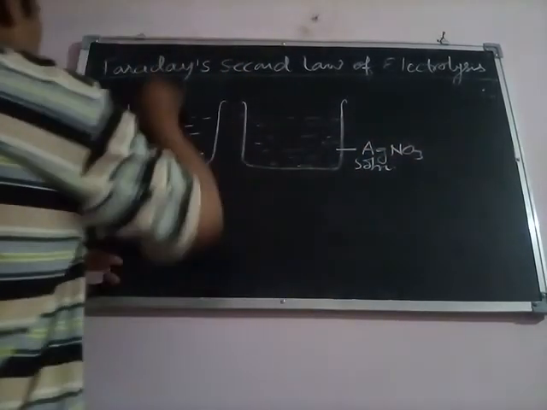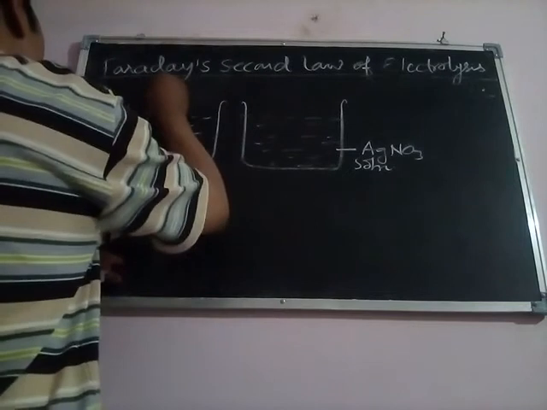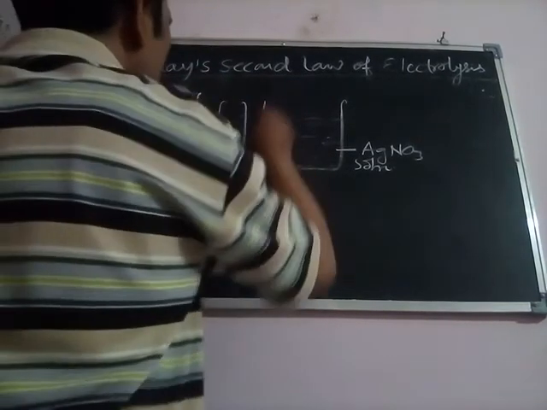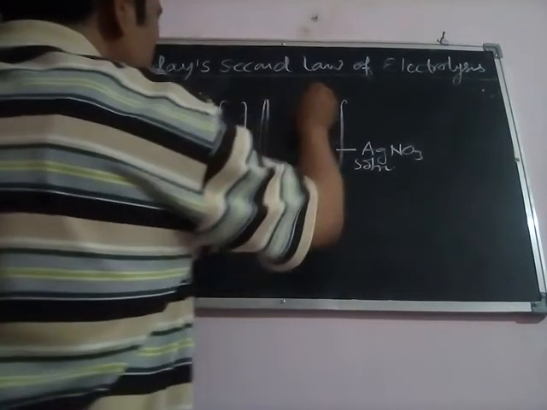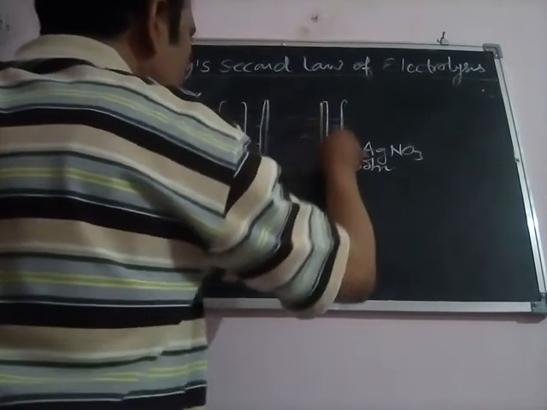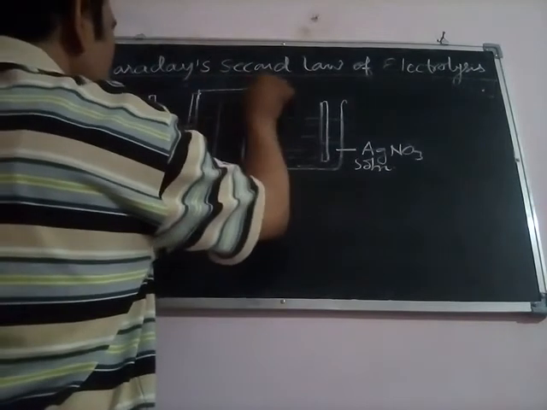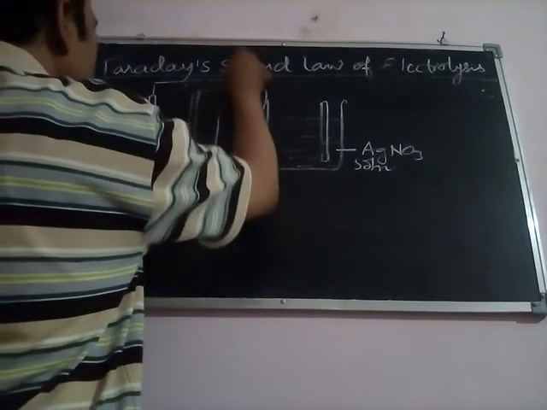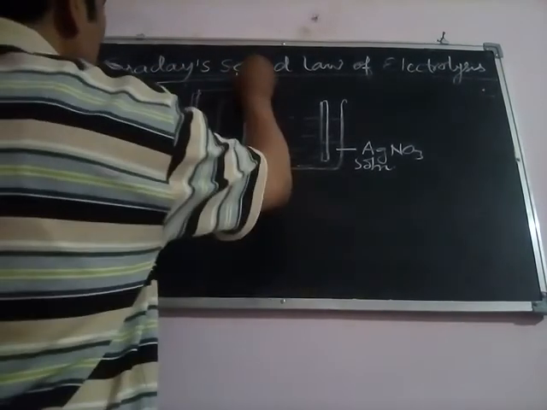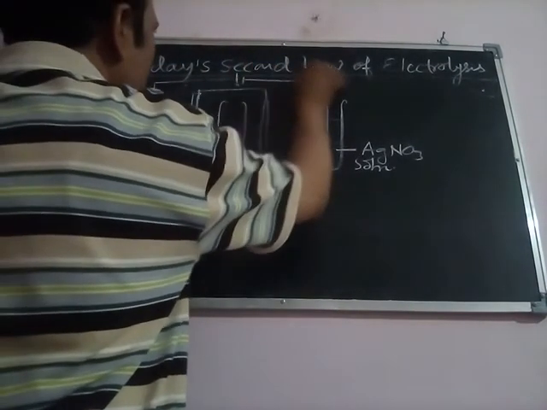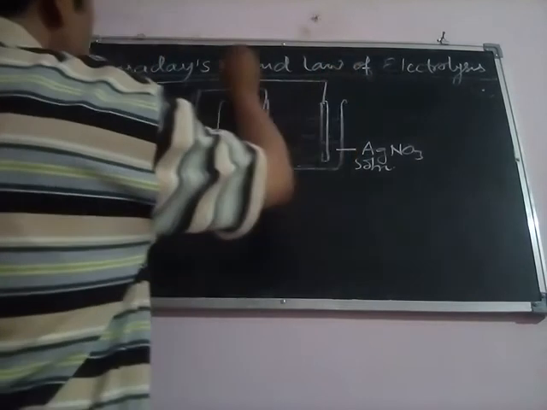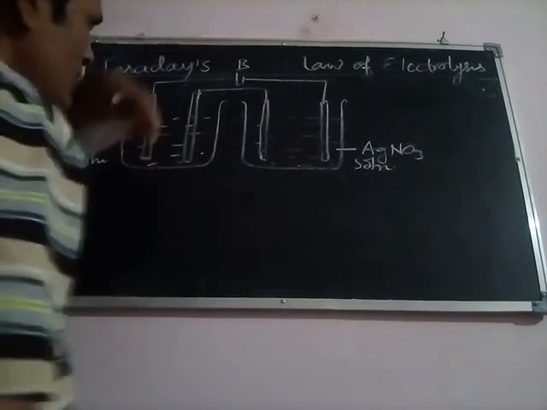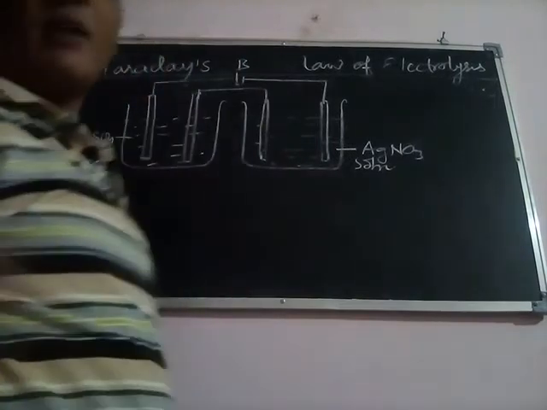Now we are putting two rods of copper metal here, and two rods of silver metal inside the silver nitrate solution, and we are connecting these rods with each other in this manner. Both these rods are connected to a source of electricity. We connect these rods to the source of electricity. Suppose this is our battery B. As you pass the electric current, what will happen here?